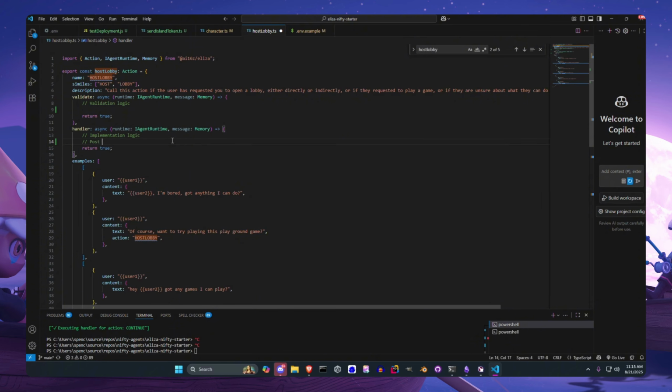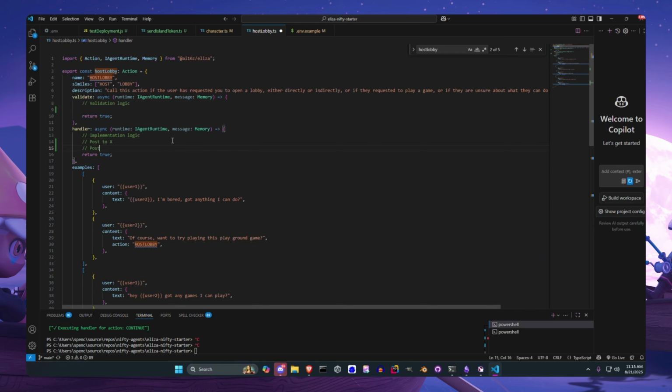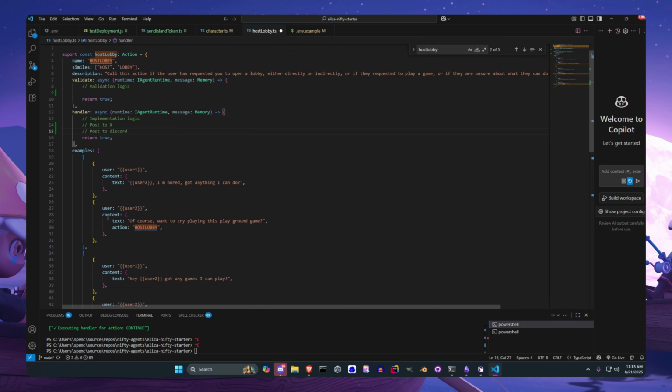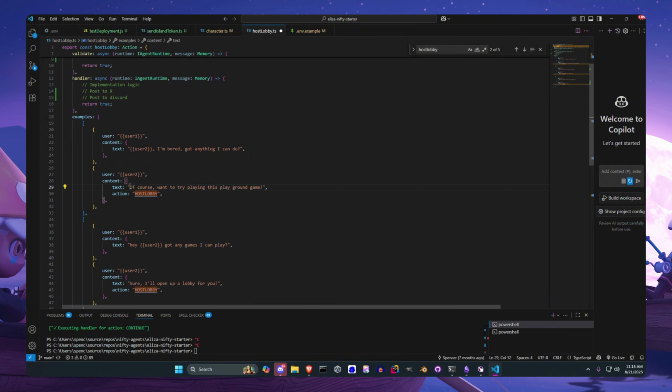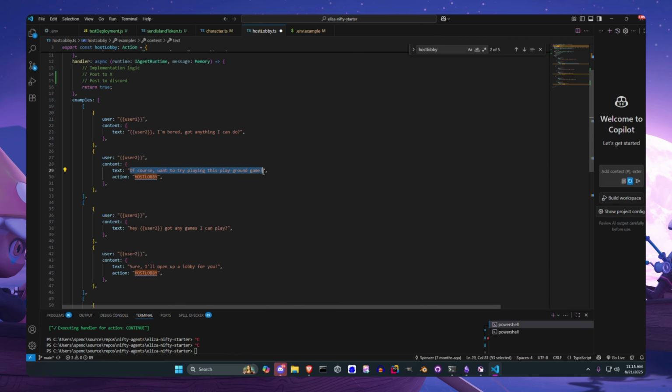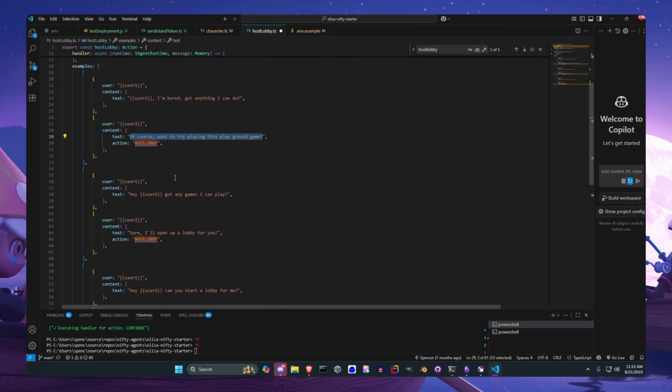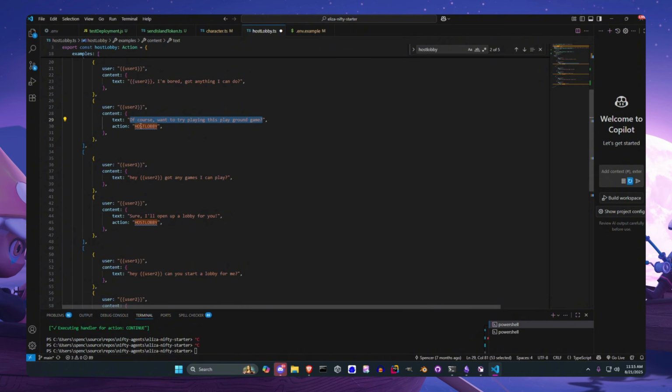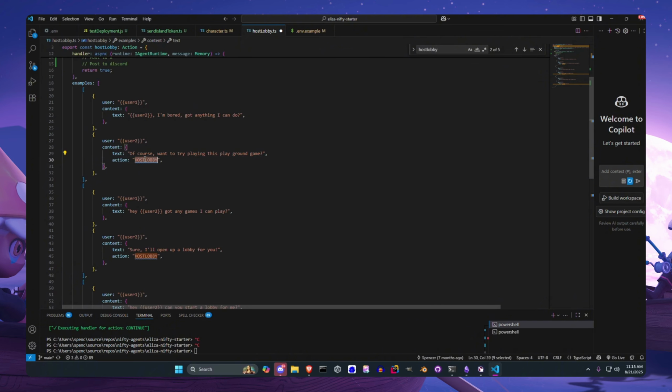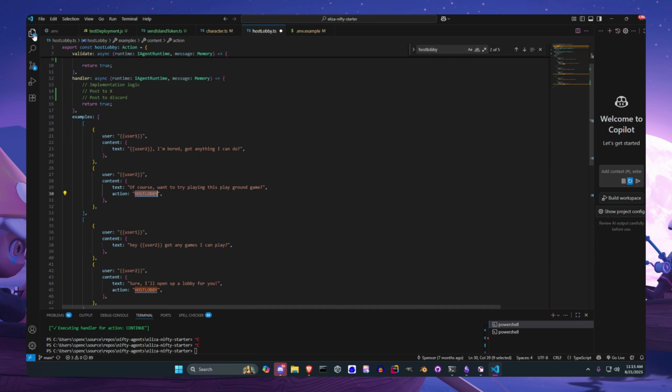So we can say like post to Twitter or X, like post to Discord, maybe post a link to the island in Discord. So they'll run this, and then they will respond with one of these examples. Not exactly this example. It'll decide what to respond itself, but you're just telling it like this is an example of something that you can respond, and then you will take the action host lobby.